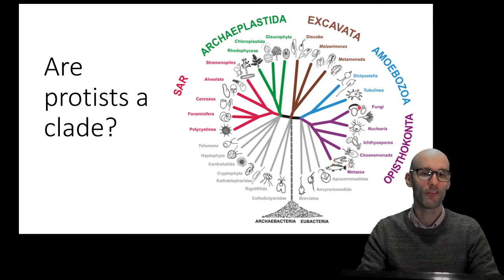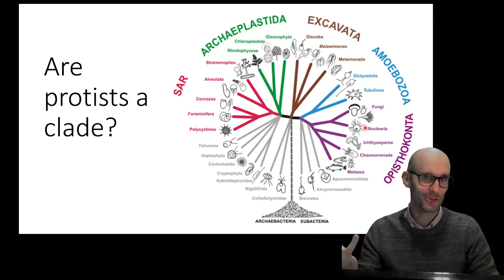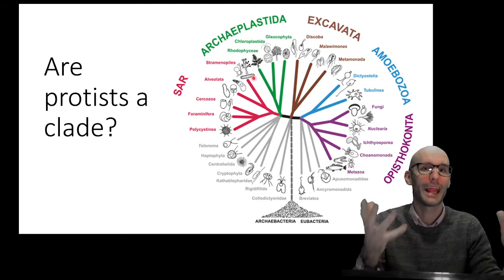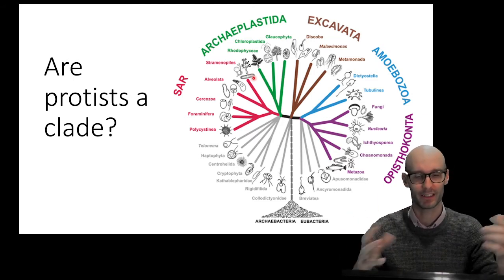Over here we've got fungi, so that's mushrooms and yeast. And over here, it's not depicted on this graph, but coming off this green branch over here would be land plants like trees and everything like that, right?